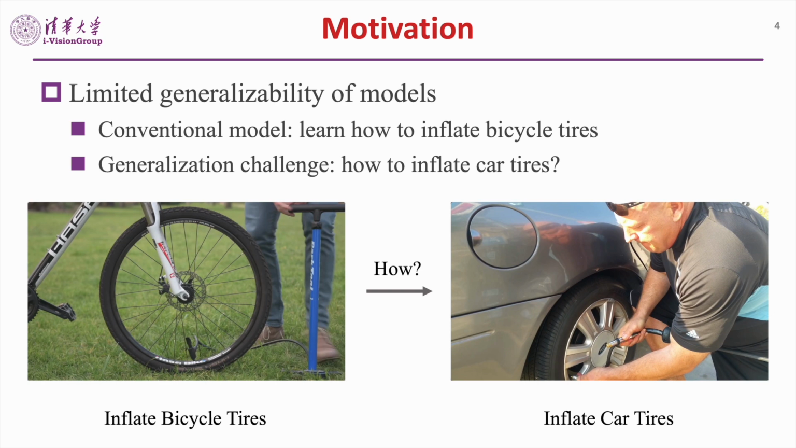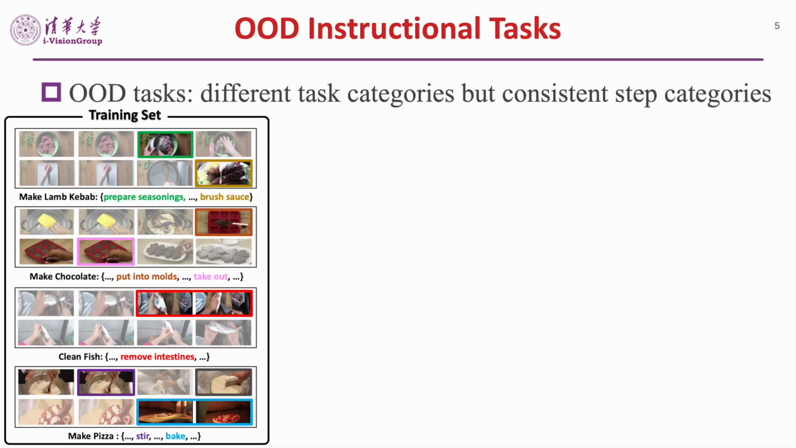A conventional model learns how to inflate bicycle tires, and the generalization challenge would be how to inflate car tires. In fact, due to potential environmental bias, the model might not be well developed in an out-of-distribution environment. To encourage models to learn transferable knowledge, it is desirable to benchmark their generalizability.